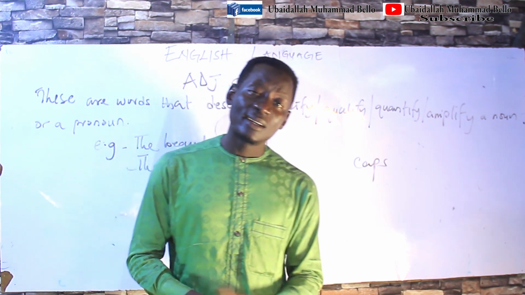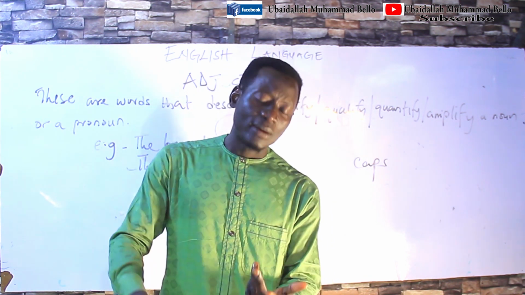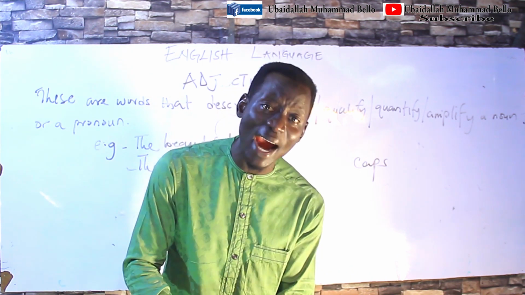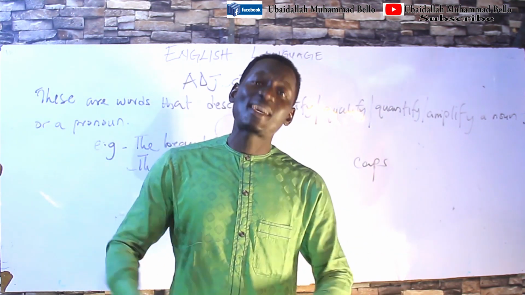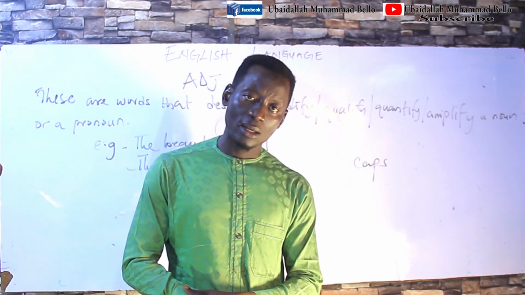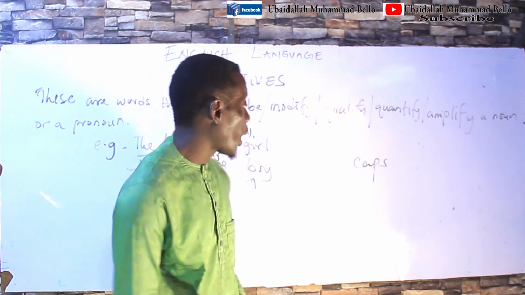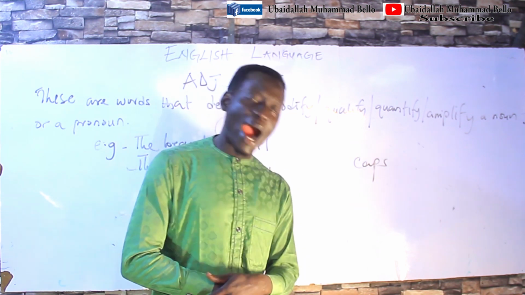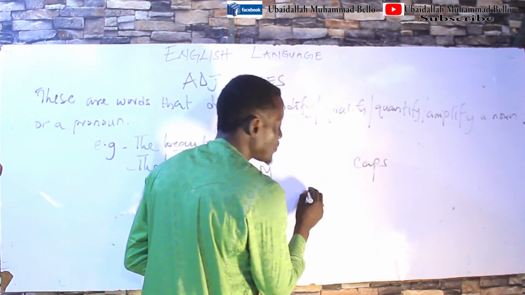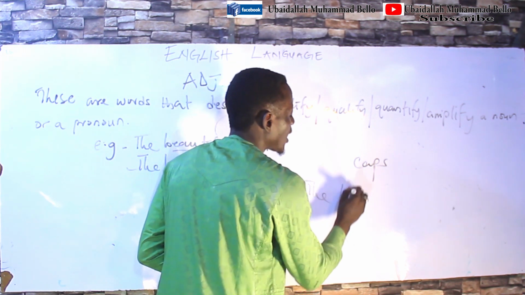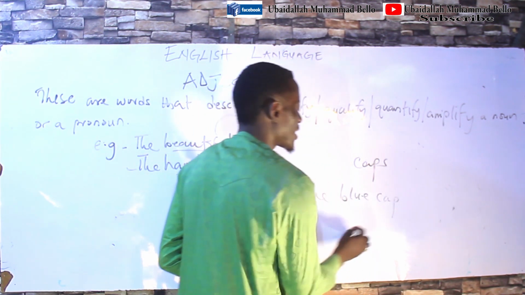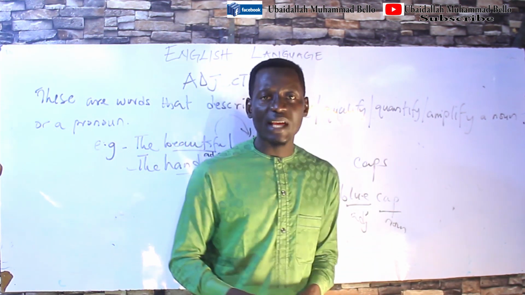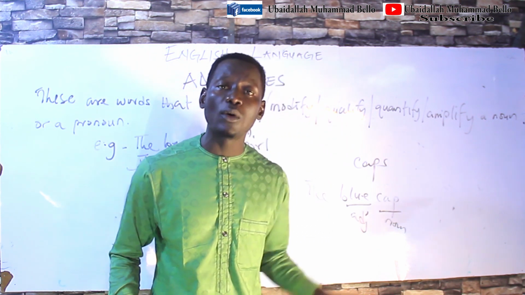Among the cabs, there is a black cab, a red cab, a green cab, a white cab, and other colors altogether. If I mention any word that will qualify the cab I want, that word is another adjective. For instance, get me the blue cab. Cab here is our noun. This blue is an adjective because it qualifies the noun cab.